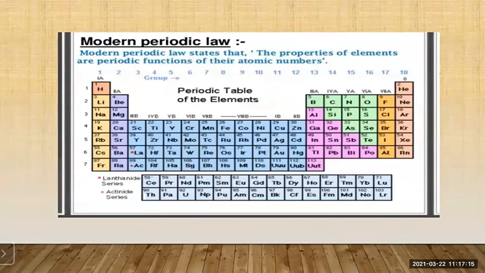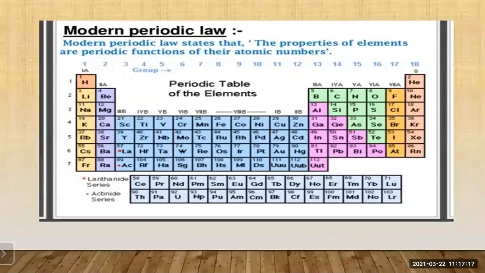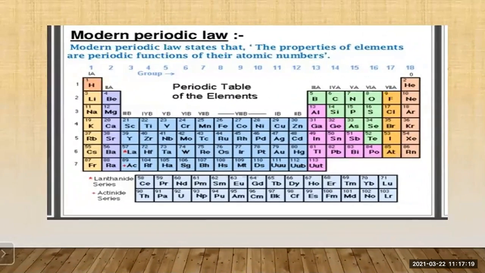periodic table. So this is the modern periodic table. Here you can see how all the elements are arranged properly in this modern periodic table according to their atomic number. Got it? So here in the modern periodic table, we are going to study how this table is divided into the different blocks, how the elements are arranged.